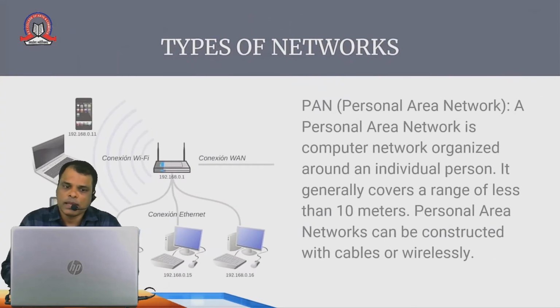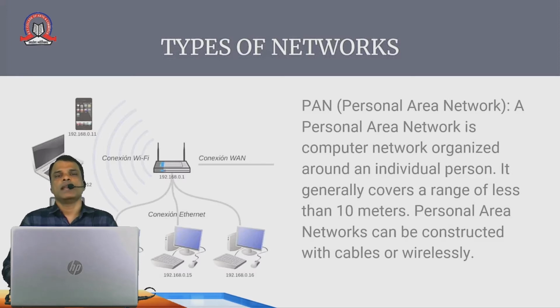There is one more type of network which has arisen nowadays, PAN, Personal Area Network. Whatever network we are using at our home for connecting to the internet, we can call it a PAN, Personal Area Network. A personal area network is a computer network organized around an individual person. It generally covers a range of less than 10 meters. A personal area network can be constructed with cables or wireless, right? So as you see in the diagram, you will get the idea of what is meant by a personal area network.